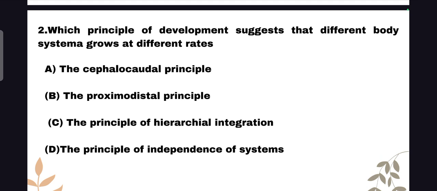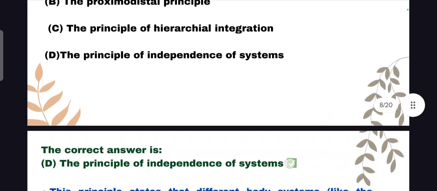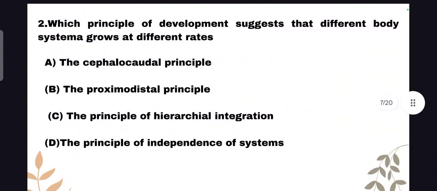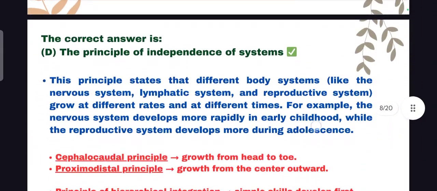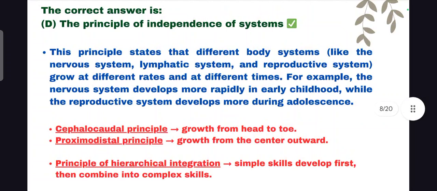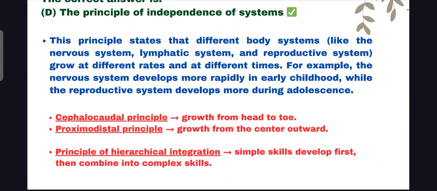So the principle of development that suggests different body systems grow at different rates is related to option D. What is option D? The principle of independence of systems. Why this option? This principle states that different body systems, like the nervous system, lymphatic system, and reproductive system, grow at different rates and at different times.